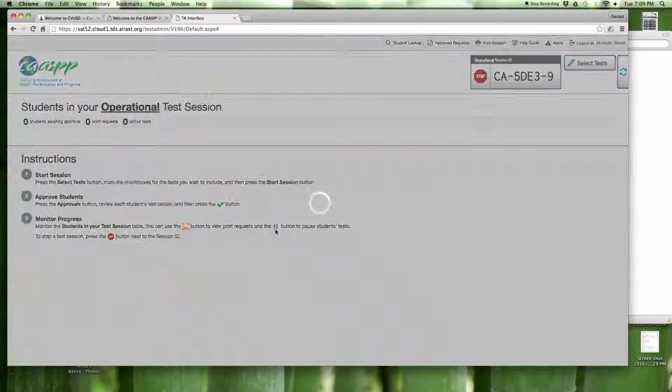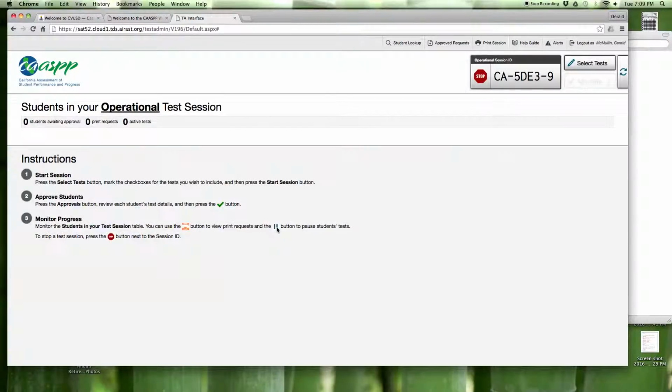There's also going to be the ability for you to pause the entire class. So recommended would be, as students are working, they get, I would say, a 10-minute warning before you plan on ending a test session or before a break or a recess, so that students can hopefully stop at a good place and they'll be able to resume the next day. But you need to give them a little bit of warning to make sure the system has time to save their work. What you will see down here is some really good information.